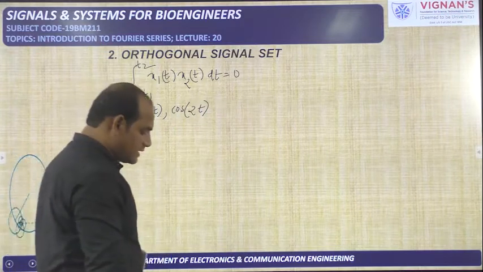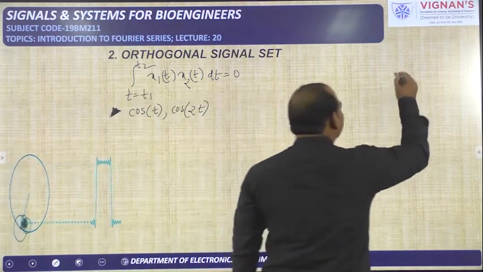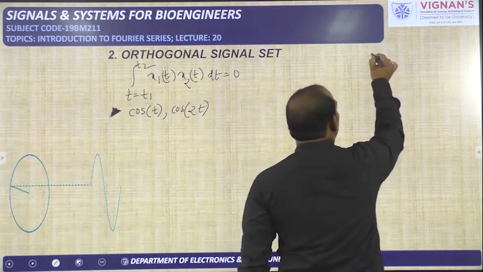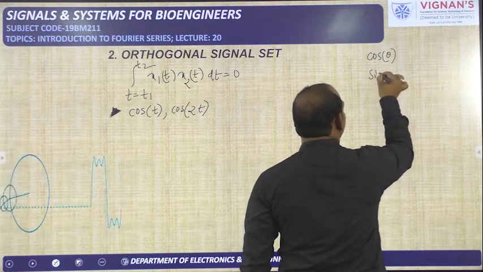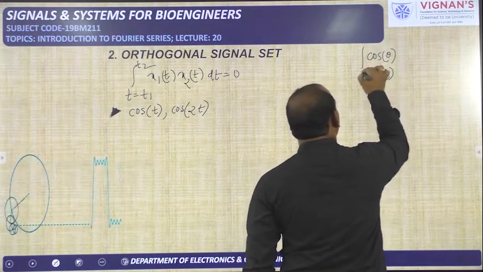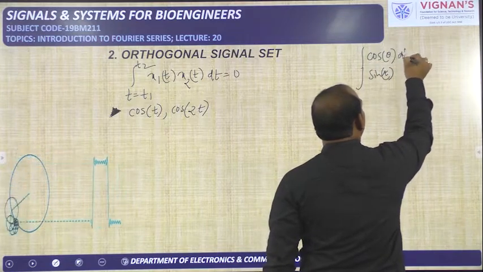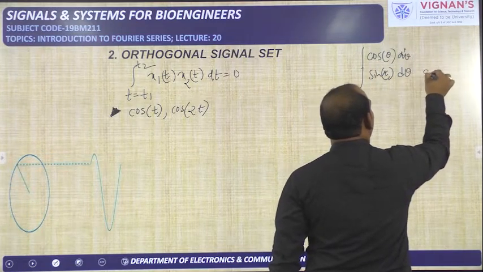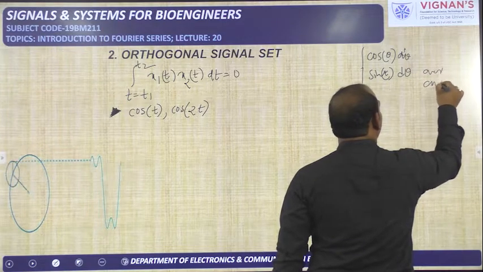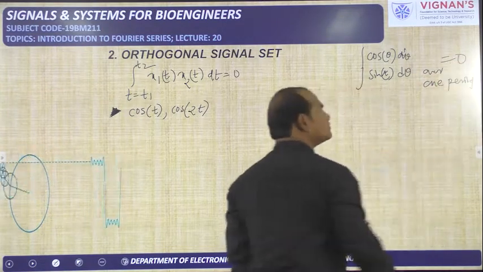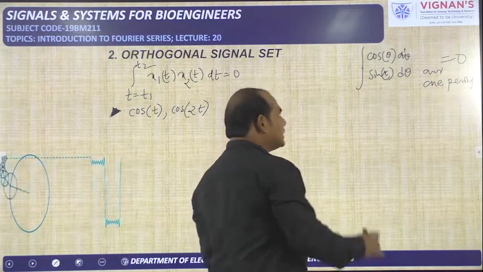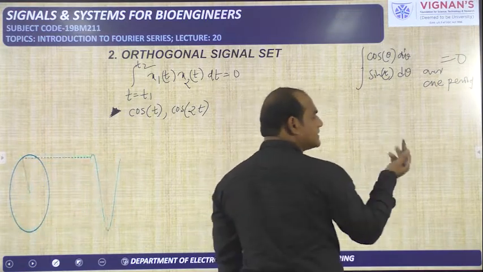One more important point is that the integral of a cos signal or sin signal over one period will be equal to 0. Why? Doing the integration means calculating the area.